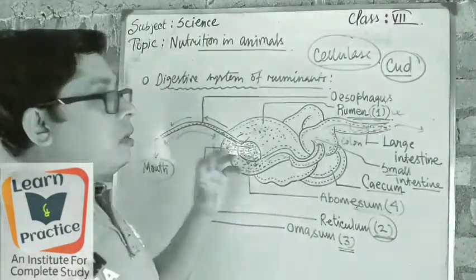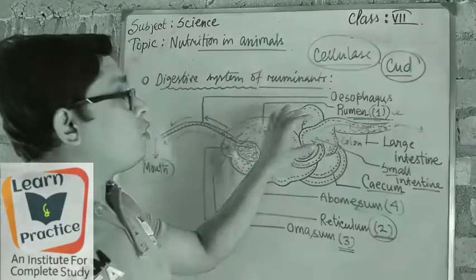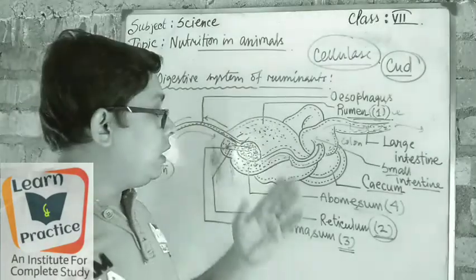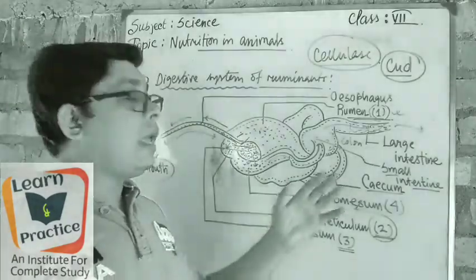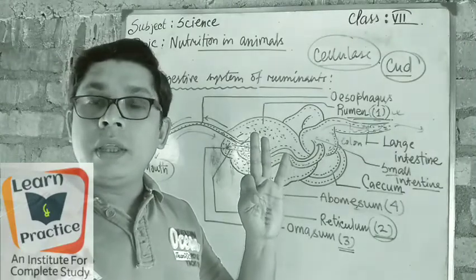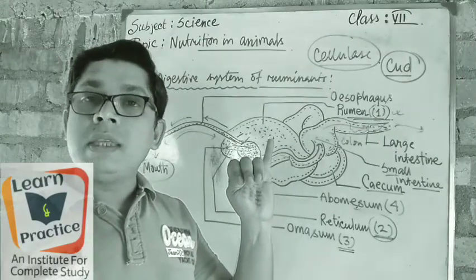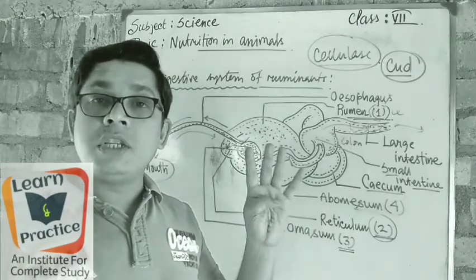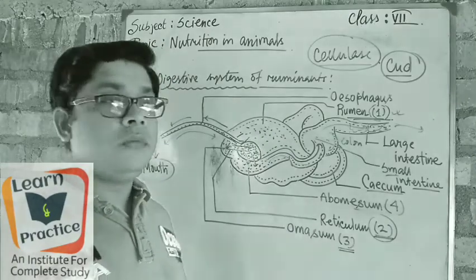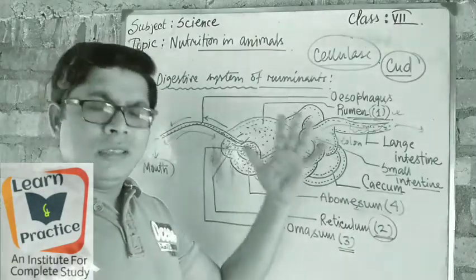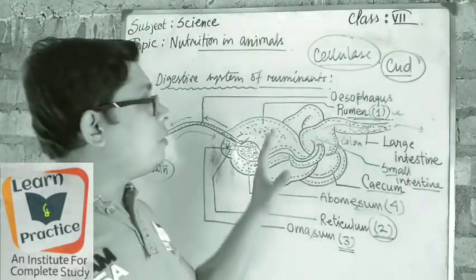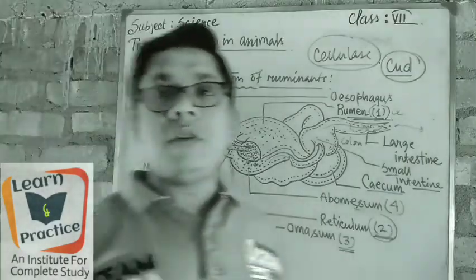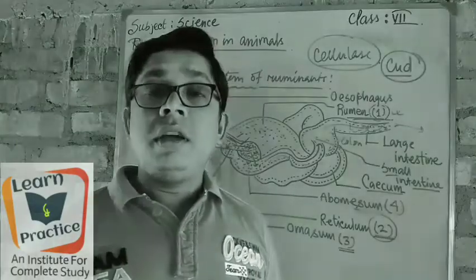It means the main work is held in the fourth chamber of the stomach. The four chambers are rumen, then reticulum, then omasum, then abomasum. Okay, these are the four chambers, and you must mention them whenever you are discussing the digestive system of ruminant animals. Got it? So in this way you have to discuss it. So this is the process of digestion in grass-eating animals.